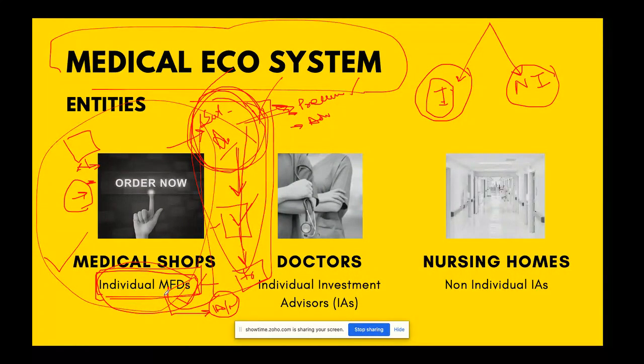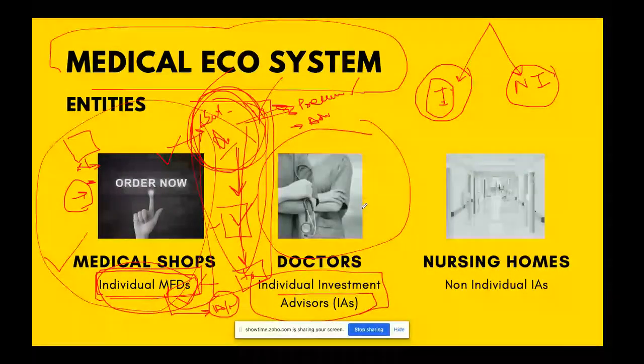Meanwhile, you understand who you are, and once you understand that you are a medical shop by attitude, you have to identify what value a medical shop adds, what value you can add. Now, second is a doctor. Who is the doctor? They have defined IA as a doctor. A doctor in the medical world can write the prescription, but he cannot sell a medicine from his counter.